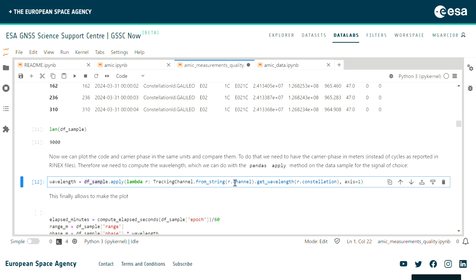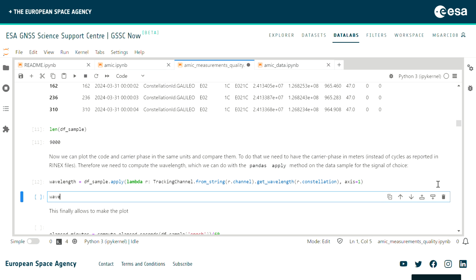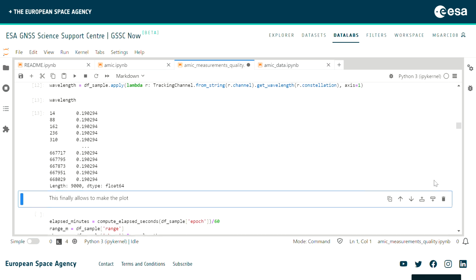For each row, we take the channel and convert it to an object of class tracking channel that allows us to get its wavelength depending on the constellation, right? If we print the wavelengths, we now have a data series of wavelengths, and you can see that for each of the 9,000 rows, we have the L1 wavelength.